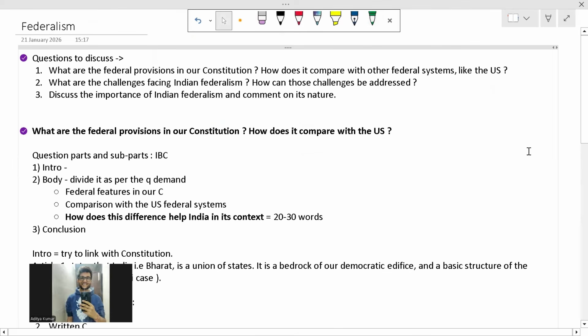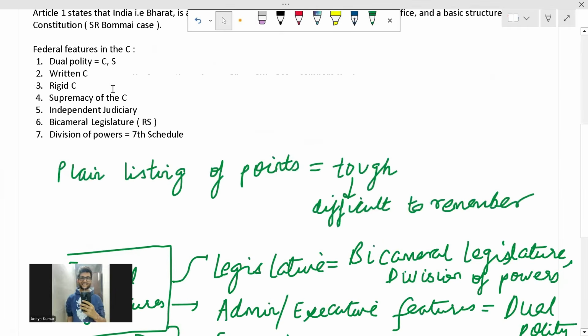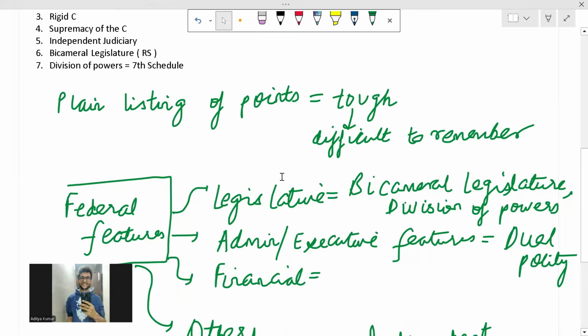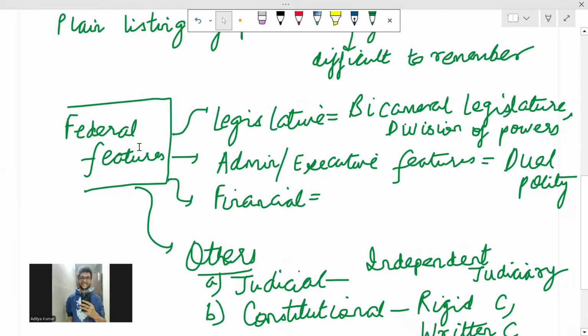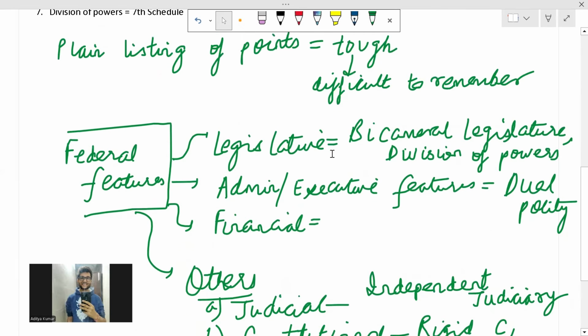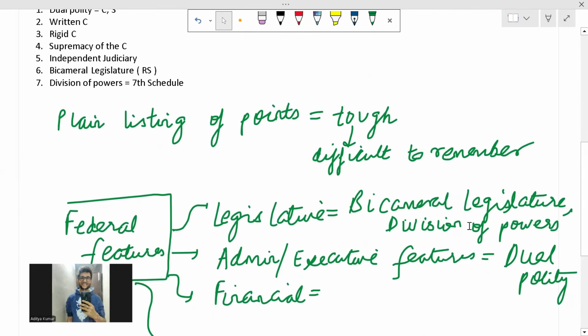Fine. So I'm just enabling you how to think when presented with a question. The federal features in the constitution can be written in the plain order as well, but I don't want you to write it in the plain order because that will be very, very difficult to remember. So I'm allowing your brain to think in terms of dimensions and to think in terms of templates. So whatever federal features we have, right? So this can be clubbed as some legislative feature, some administrative executive feature, some financial features, and others.